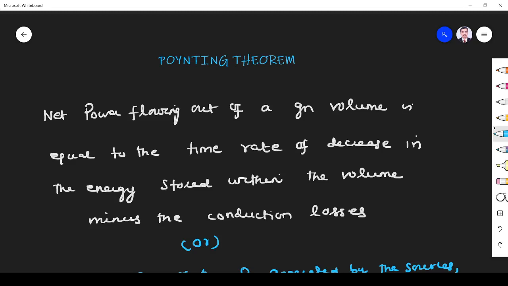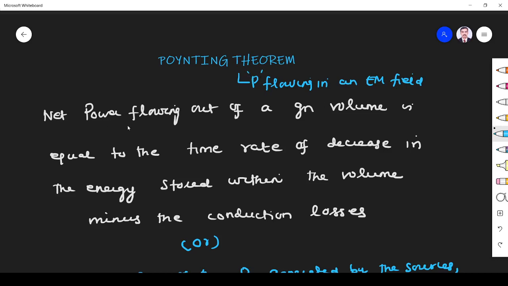Right, this is the most important theorem and we must understand it very clearly. Let us see what is Poynting theorem and its meaning and derivation. Poynting theorem tells about the power flowing in an EM field. So it talks about power flowing in an electromagnetic field. That is the main purpose of Poynting theorem.